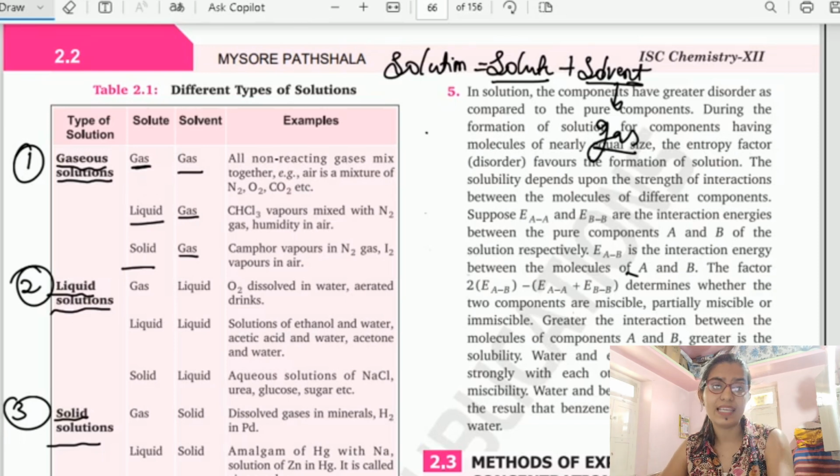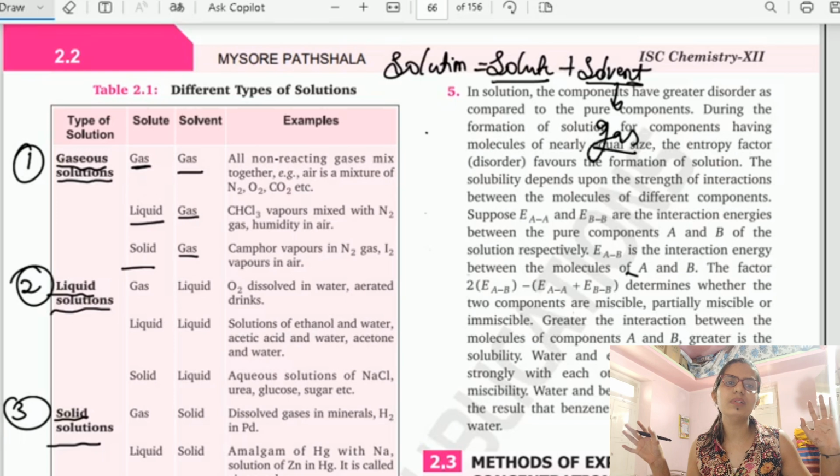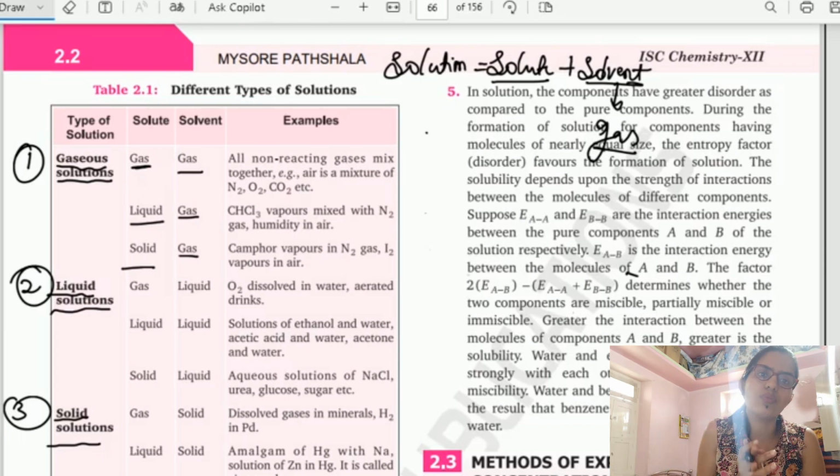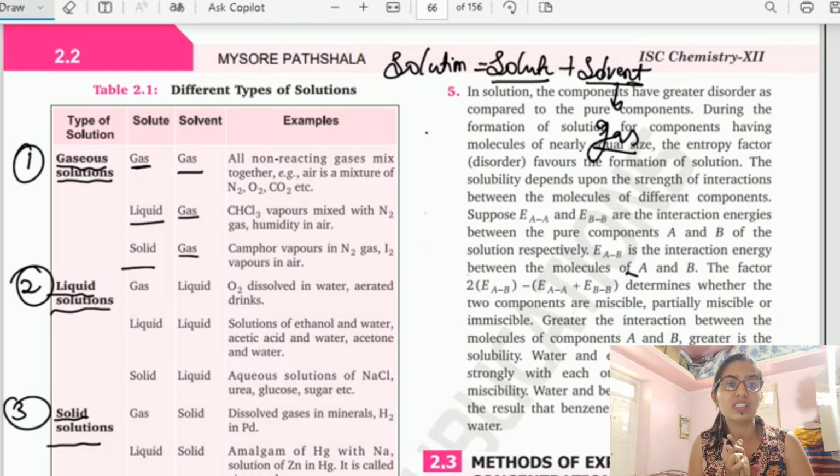Because air is a mixture of many gases and it is completely uniform throughout our universe. So it is obviously an example for a gaseous solution in which solute and solvent are both in gaseous form. So air can be the example for this, gas plus gas.